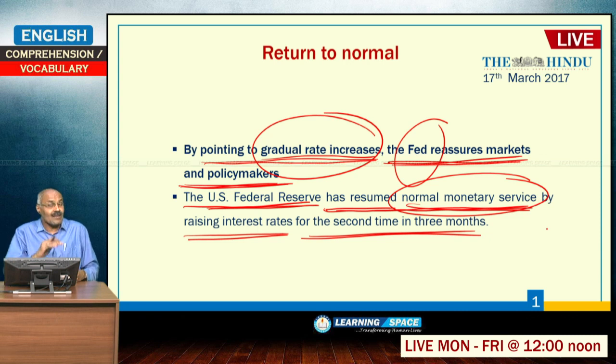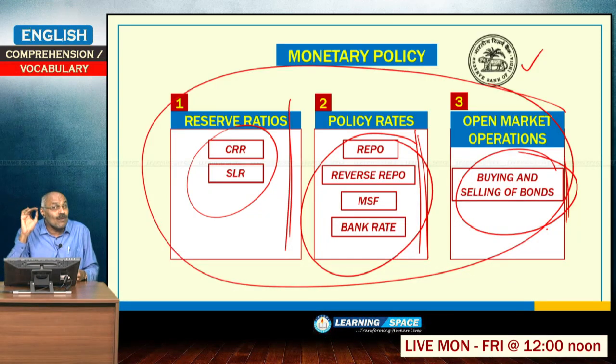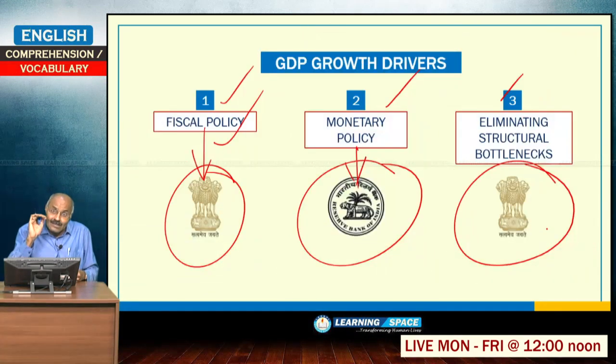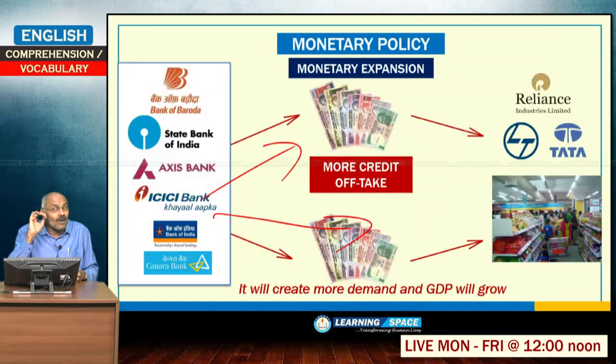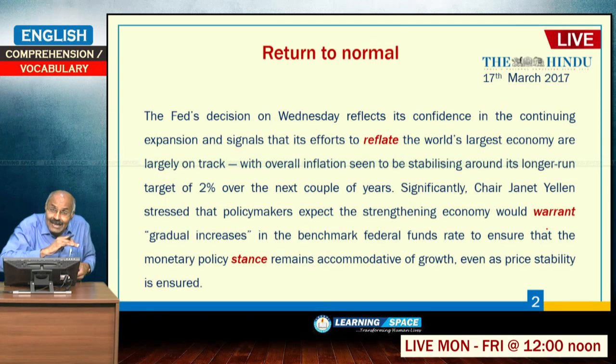So, gradually it is raising interest rates. So far, just like any other advanced country, it resorted to easy money policy, and now it is bringing monetary policy to the normal level because it is gradually increasing the interest rates.